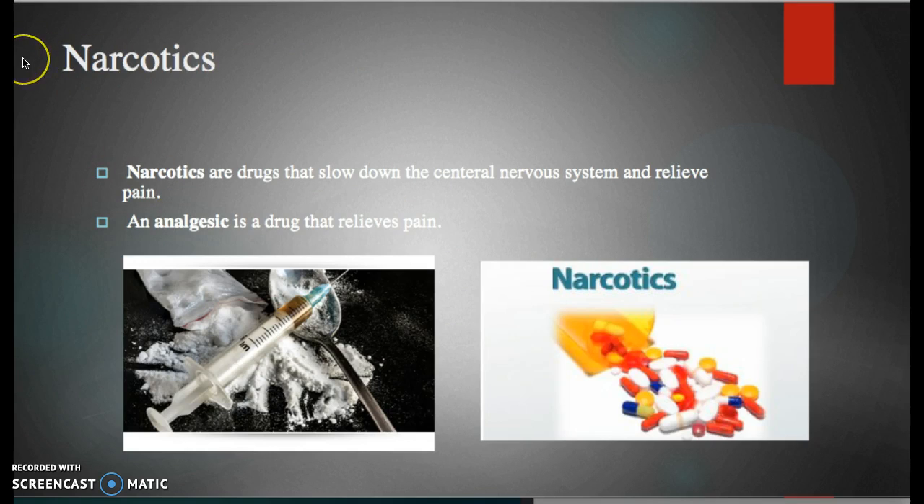The next drug that we're going to go over is narcotics. Narcotics are drugs that slow down the central nervous system and relieve pain. So right here is a picture of heroin, and heroin is a narcotic, and it is used in a syringe to inject into the bloodstream.